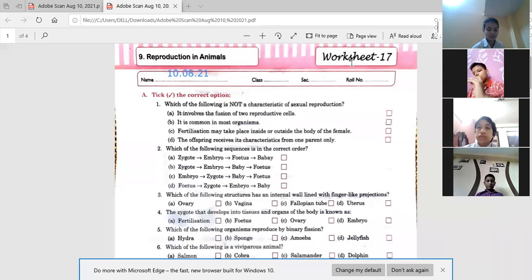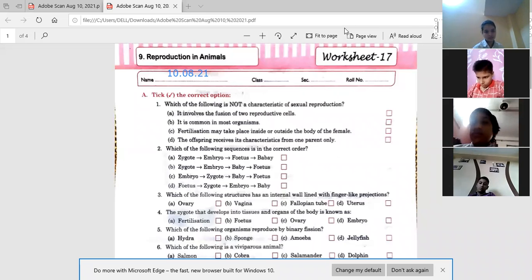Today we'll continue with worksheet 17 of chapter number 8, reproduction in animals, NCERT worksheets. Write down date, name, class, section, roll number. Your question number 1 is tick the correct option.